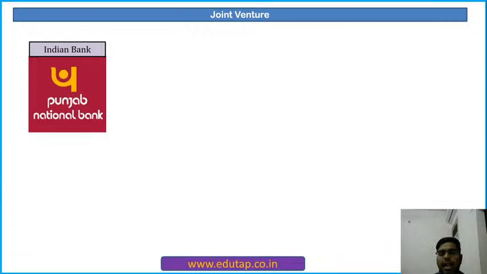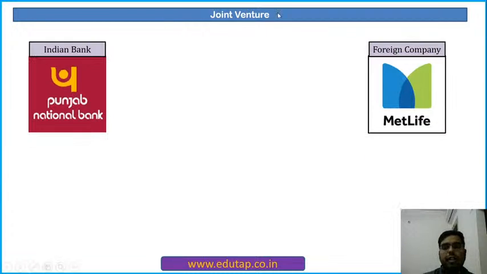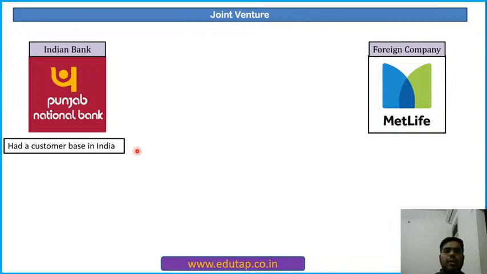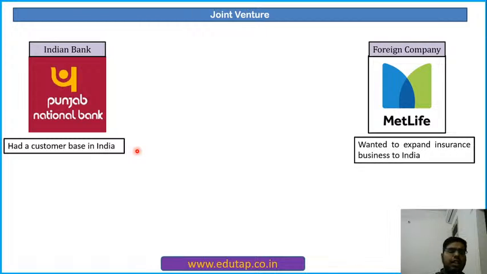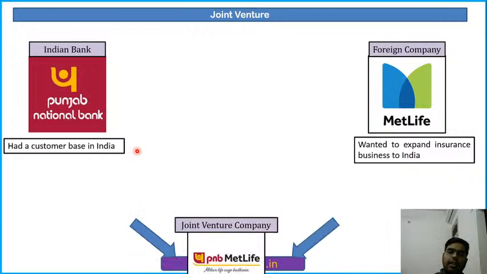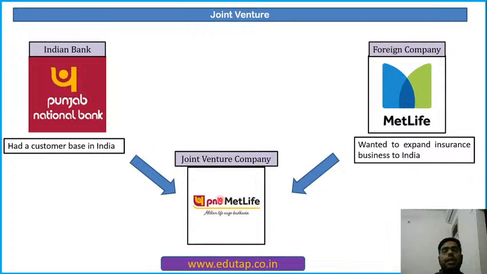Suppose this is an Indian bank, Punjab National Bank, and this is a foreign company, MetLife. Now, Punjab National Bank had a customer base in India. It is operating for many years in India, and it has goodwill, it has credibility in India. And MetLife is dealing in the insurance business in foreign countries. They wanted to expand their insurance business to India, but they are not having goodwill in India. So if they directly come to India, nobody will rely on them. People will go for LIC only. So what they did, they formed a joint venture company. The company is known as PNB MetLife.